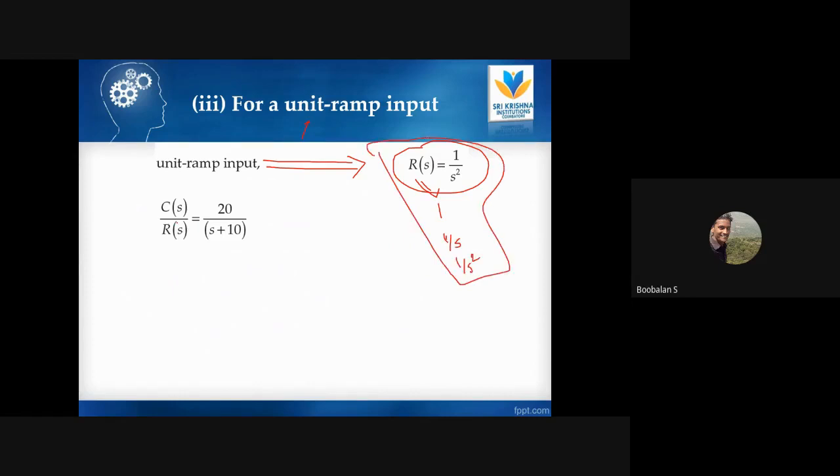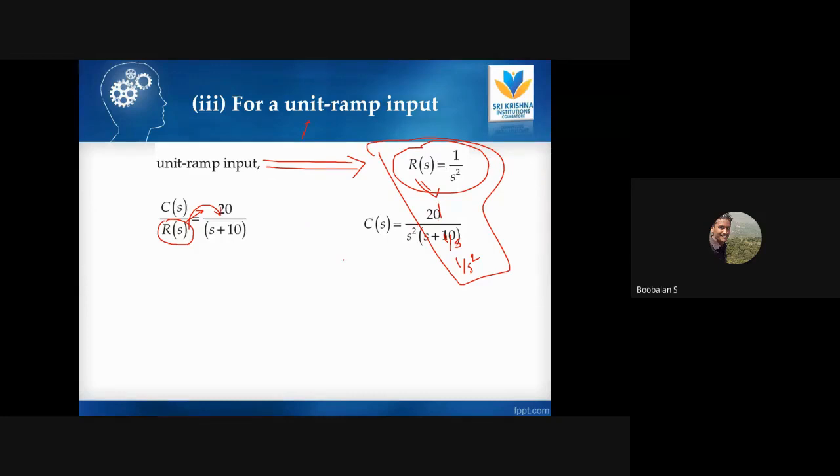Right now, I'm going to replace the R of S value with 1 by S square. I'm bringing this R of S over to the right-hand side because it is the input which is now applied to this system. And the R of S value, as already seen, is 1 by S square. That's why it becomes 20 by S square into S plus 10.